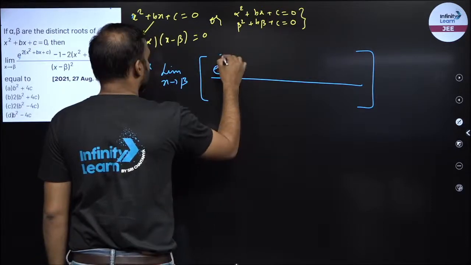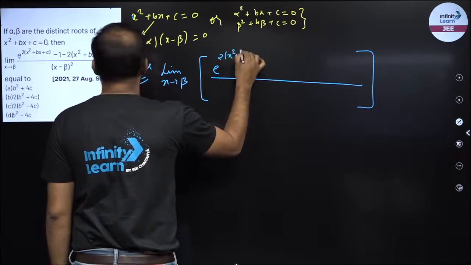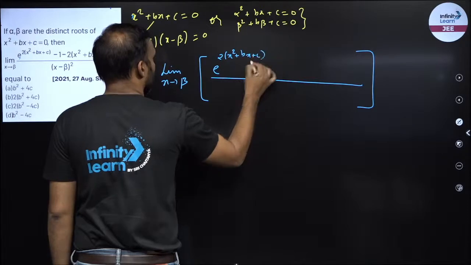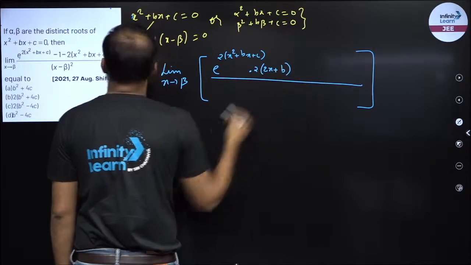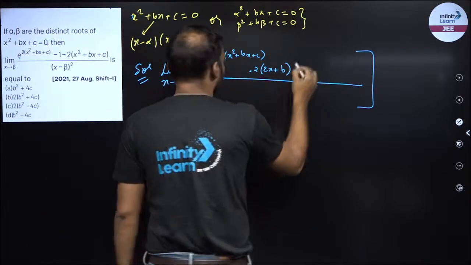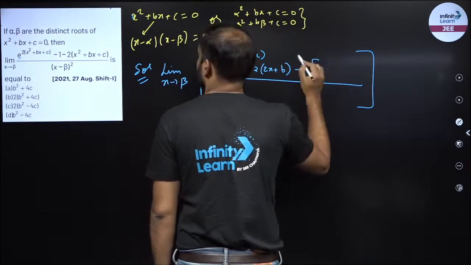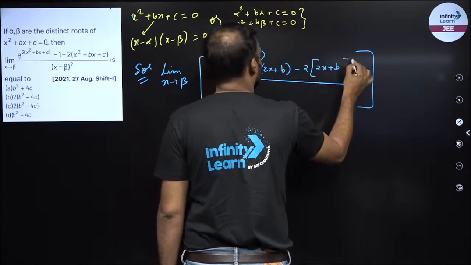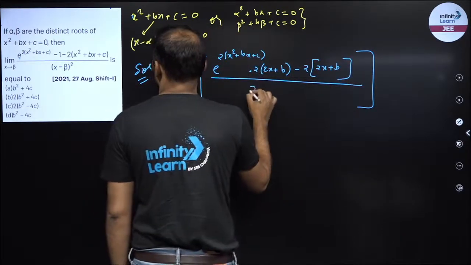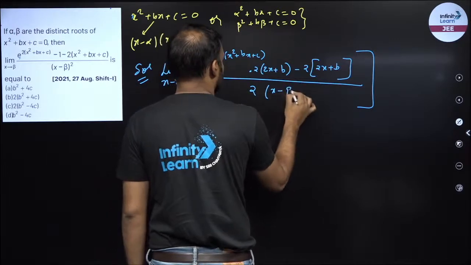So e raised to power something, derivative is e raised to power something into derivative of something, that is 2x plus b. Minus 1, derivative is 0, minus 2, x square plus bx, the derivative is 2x plus b, upon 2 into x minus beta.